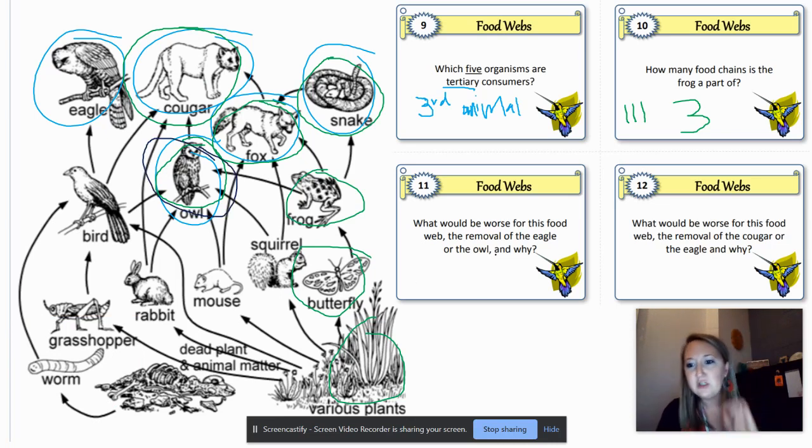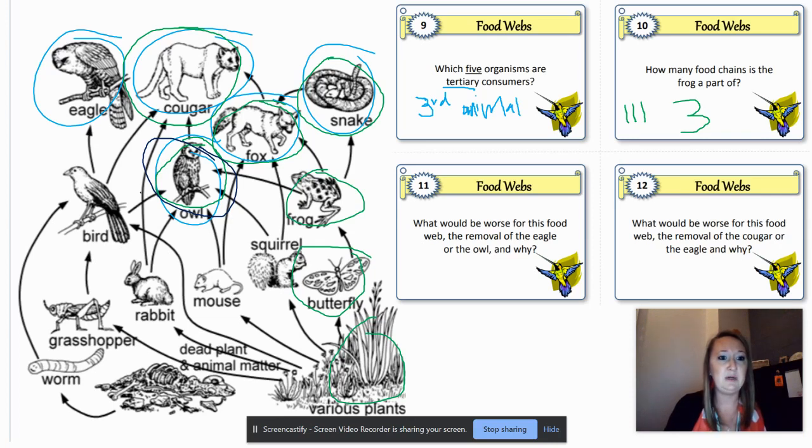What would be the worst for this food web, the removal of the cougar or the eagle, and why? The cougar, all the way at the top, and then the eagle up here. Well, neither one of them have predators that eat them. Which one has more prey that they consume? The eagle has just the one, birds, by looking at this food web.